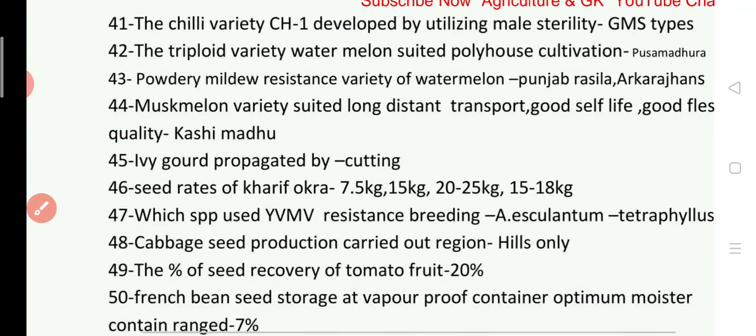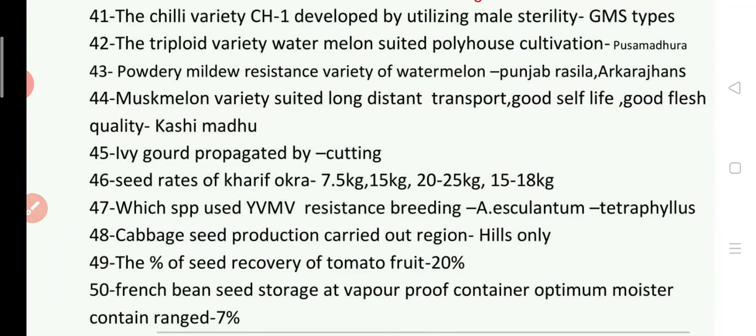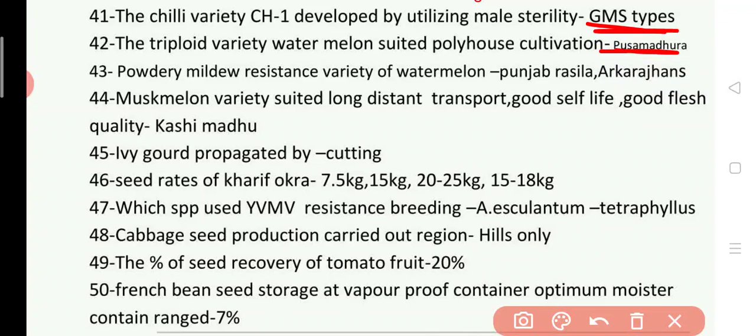Next question 41. The chili variety CH1 was developed by utilizing male sterility. Which type of male sterility? It is GMS type male sterility. The triploid variety of watermelon suited for polyhouse cultivation is Pusa Madhurima. Next question. Powdery mildew resistant variety of watermelon is Punjab Rasila or Arka Rajhans.